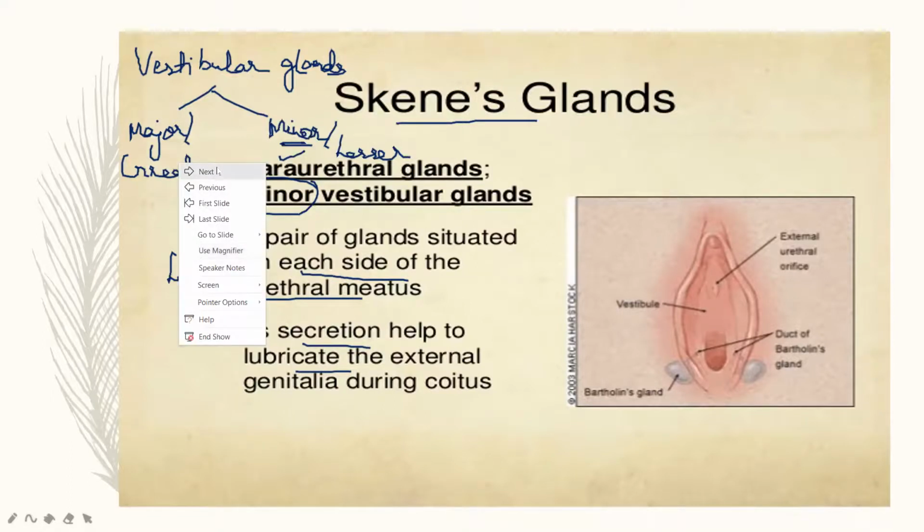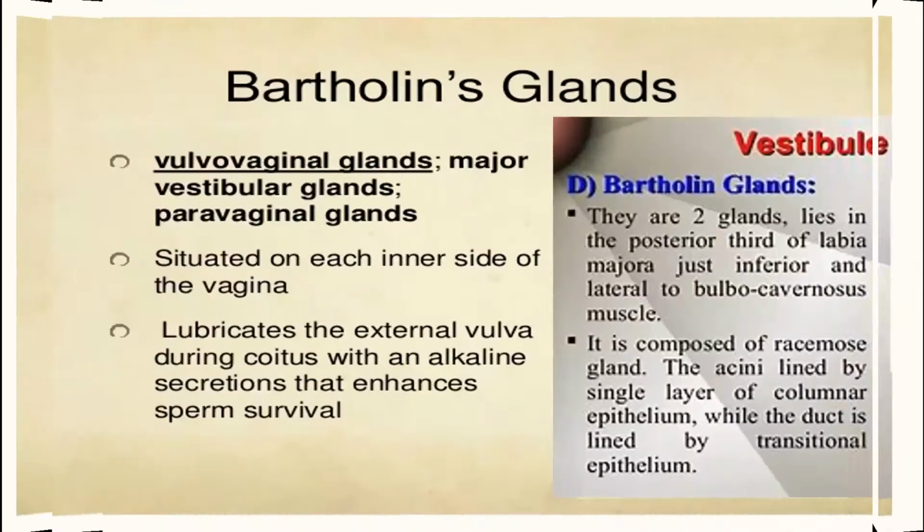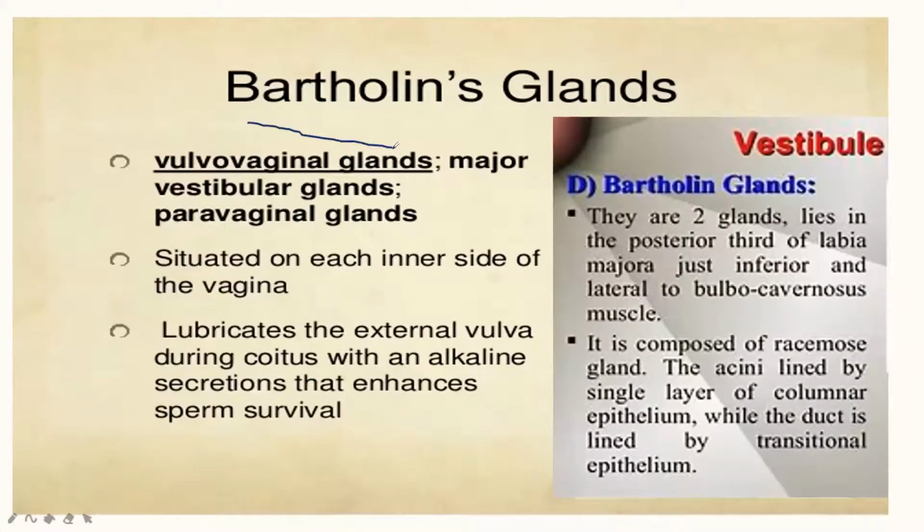The next one is the major vestibular gland, called Bartholin's gland, which is commonly called the vulvovaginal gland, or paravaginal gland. And what is the location of these glands? They are situated on each inner side of the vagina, in the inner lining of the vagina.